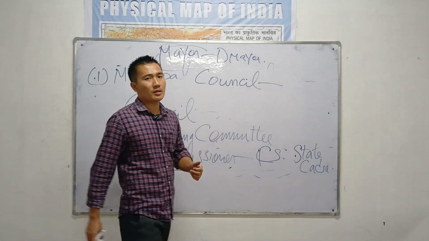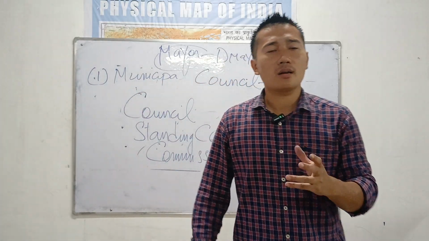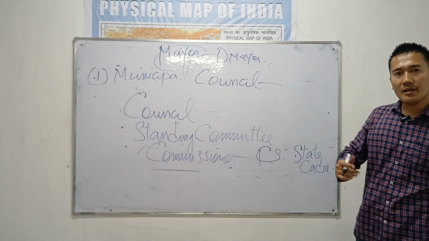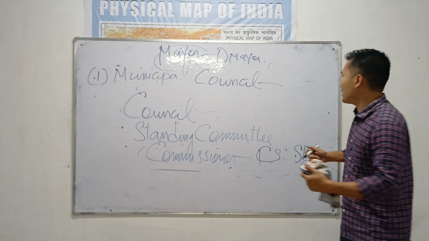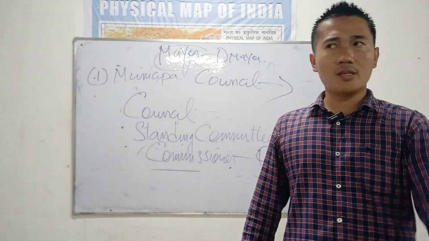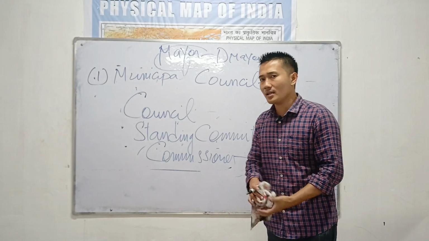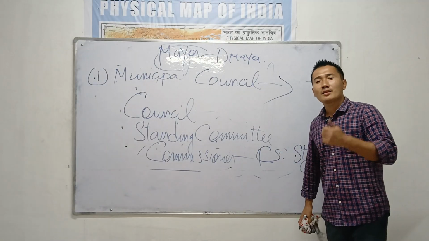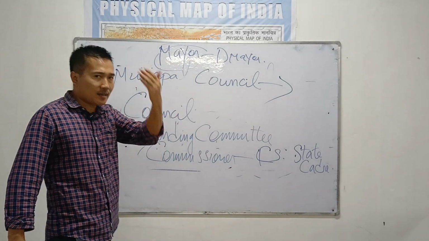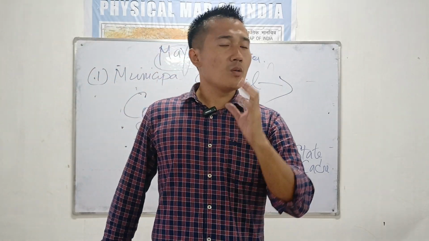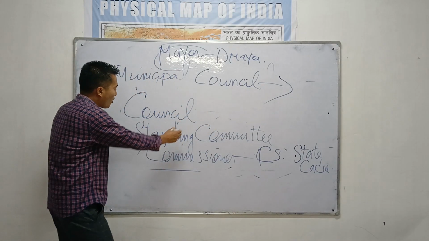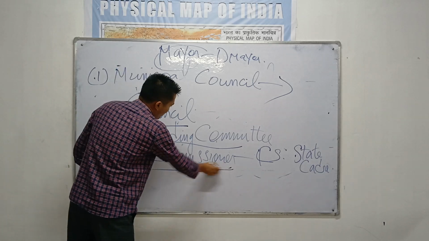Then comes the municipal council. Municipal council is smaller compared with the municipal corporation. Municipal council you will find in small towns or small cities like Dimapur or Kohima. Take the example of Dimapur, Kohima, Phek. In these 3 districts we have municipal councils. So if your population is only 50,000 or 1 lakh, you will find this municipal council. So municipal council is another type of urban level of government which you will find in small towns or small cities. So here also the same thing. We have a council, we have a standing committee, we have a commissioner.